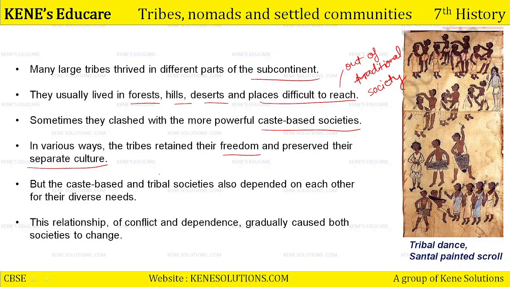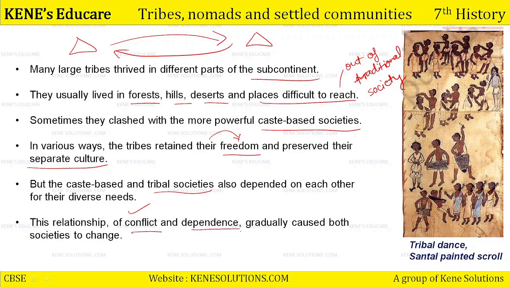उन्होंने बहुत कोशिश करी that they do not get mixed up with the Varna based society and their freedom must also be retained. But the caste based and tribal societies also depended on each other for diverse needs. But ऐसा तो नहीं हो सकता that two segments are living in one region and they are not dependent on each other. There is always a dependency. And this is the law of nature that one element or component of nature is definitely dependent on the other one. This relationship of conflict and dependence gradually caused both societies to change.